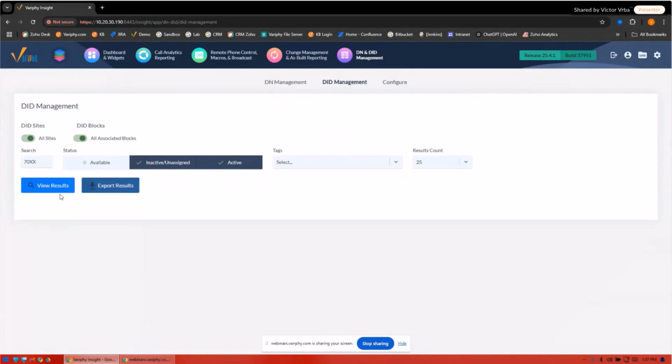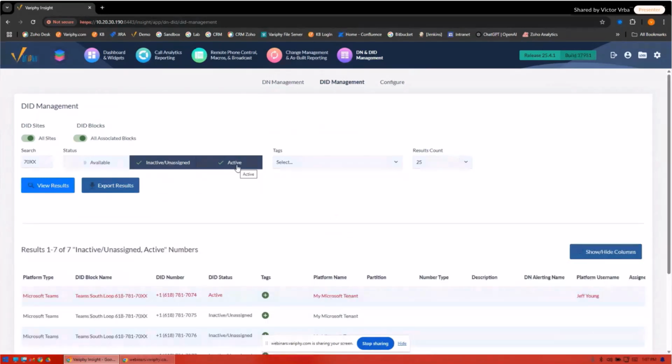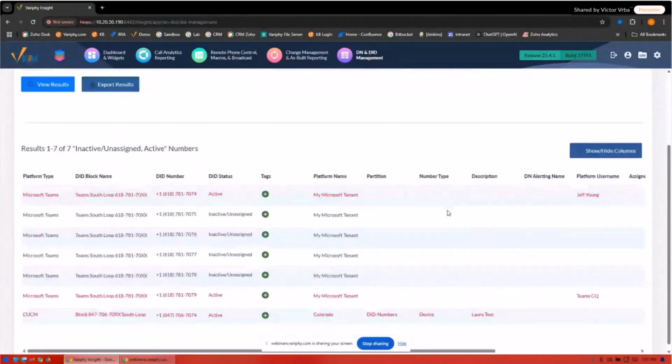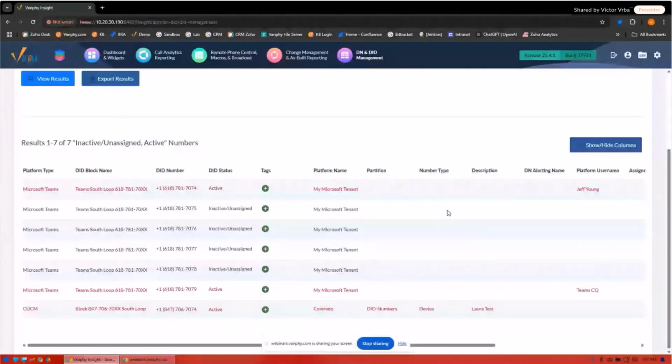In other words, I just want to see things that are provisioned and active in both my call manager and my MS Teams that fit my range. But I also want to see things that are inactive in both my call manager and my MS Teams environment. Inactive from a call manager perspective is pretty straightforward. We're looking at DIDs that are maybe provisioned, but don't have any devices associated to them. Maybe a device got deleted or removed, or an employee is no longer with the company, but the particular DN or DID never got cleaned up. That's an inactive.